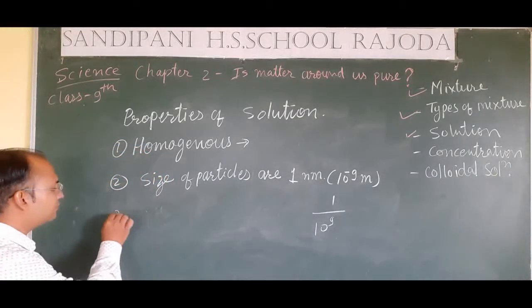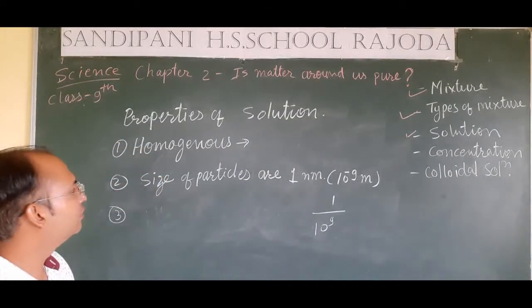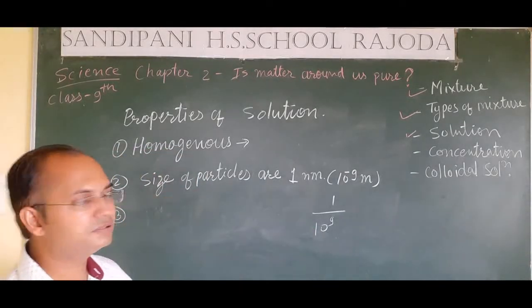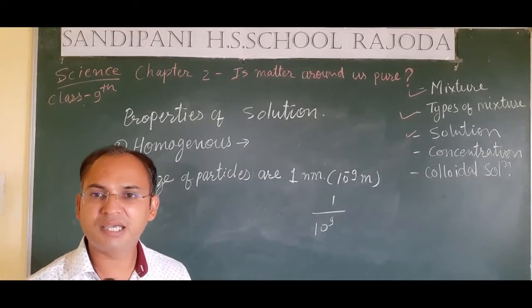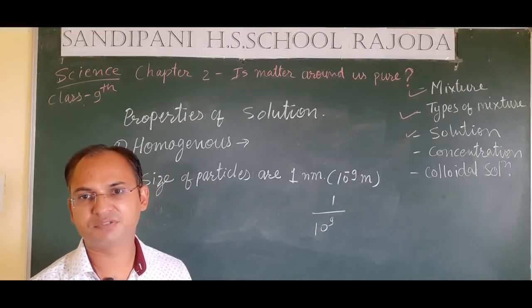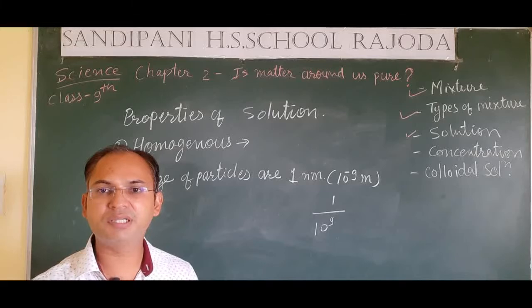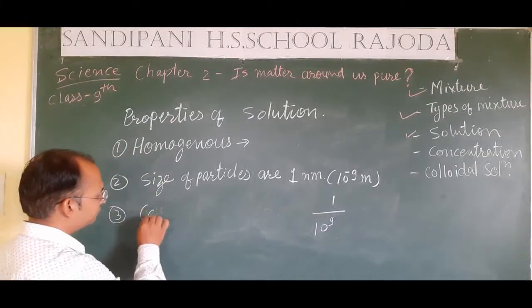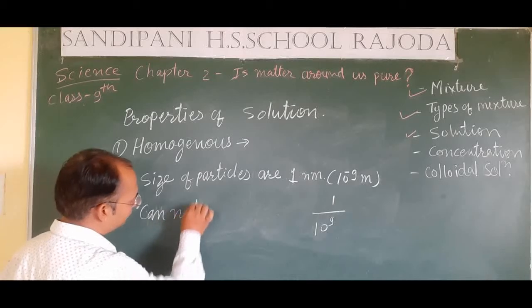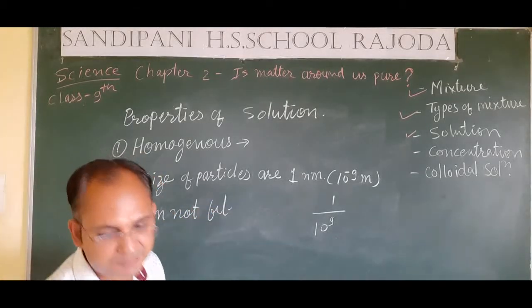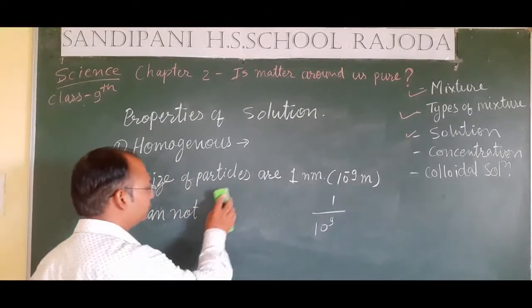Third property of the solution is that due to this very small size of the particles, these particles cannot be filtered by ideal filter paper. We cannot filter them through any filter paper. So, the next property is: cannot be separated by simple filtration method.